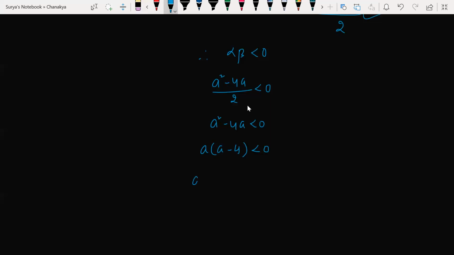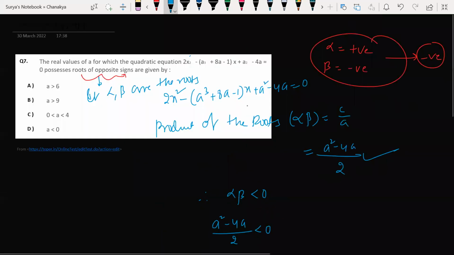Sir, how is alpha beta less than 0? I'll tell you. That is what I was telling you. A belongs to (0, 4). If you write it so, can I write simply like this? A lies between where to where? 0 to 4. Correct? Can we write like this? Yes, sir, but how is alpha beta less than 0? Yes, I'll tell you, wait. A greater than 0 and a less than 4. So this is what we can write. How is alpha beta less than 0? Very good. Look at this, that is what I explained to you here.